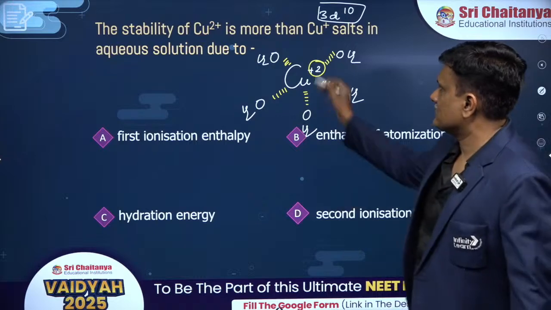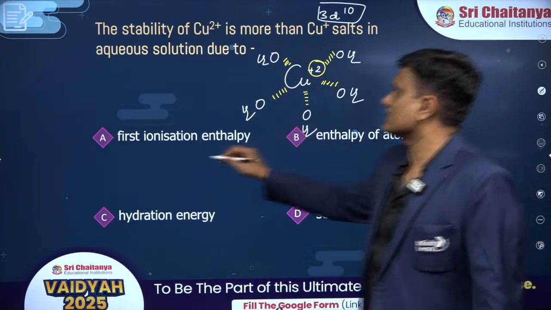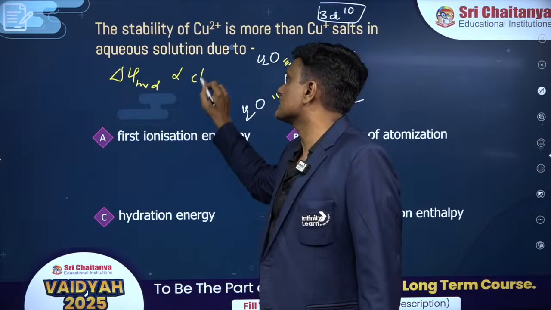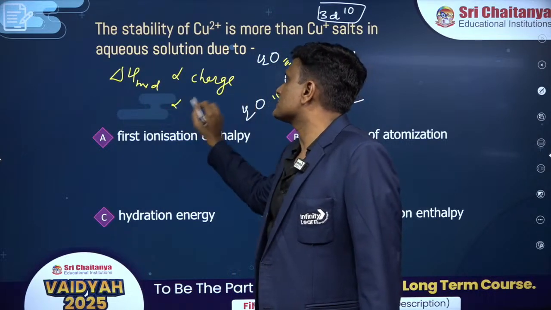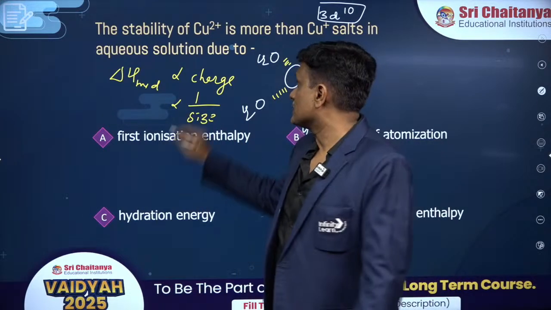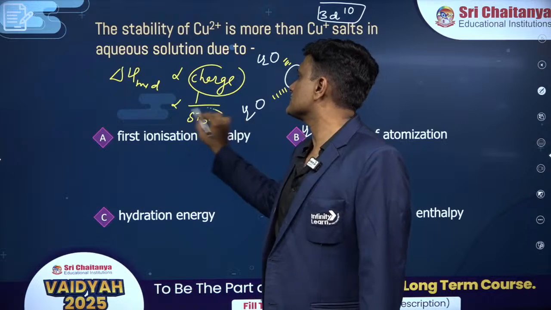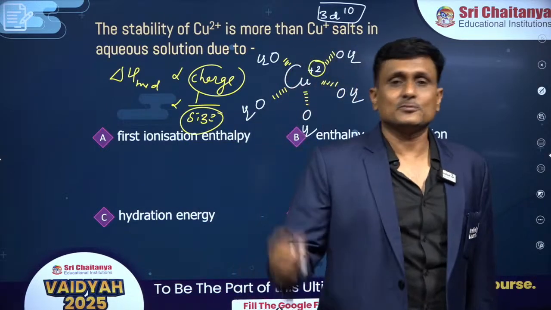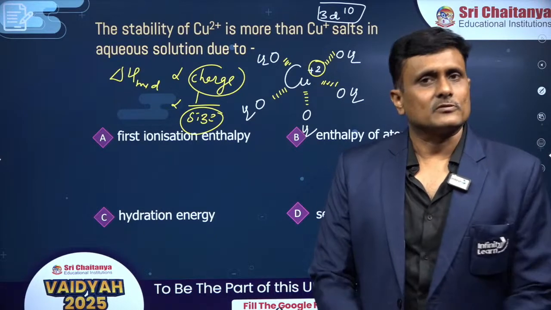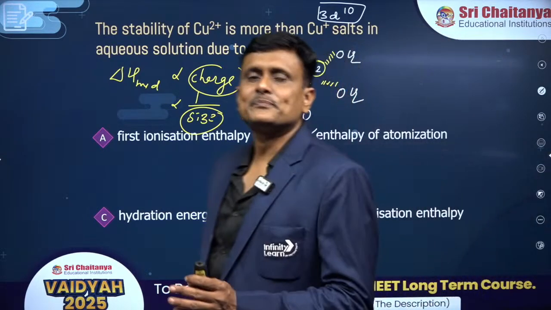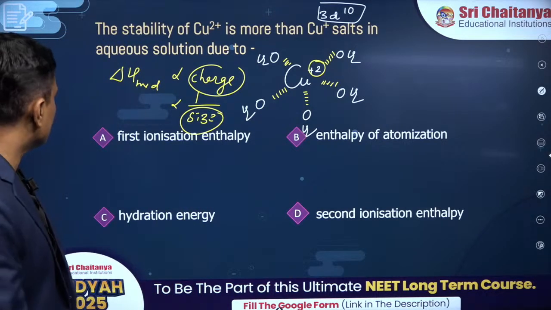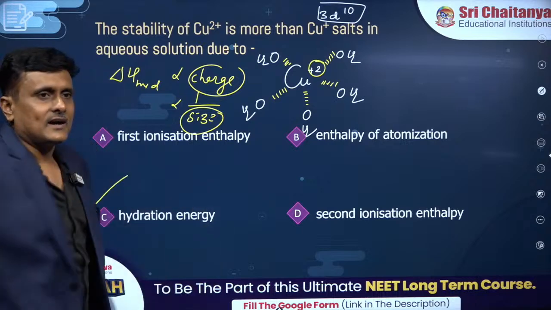Alright, so let's see, this is how it goes, right? We can say that when we talk about the amount of hydration, it is directly proportional to the charge, inversely proportional to size. These two factors are greater for what? Charge is greater for copper plus 2 as well as size is lesser for copper plus 2. Whichever has more positive charge will be smaller in size, isn't it? So we understand that copper plus 2 gets better hydrated. So in aqueous medium it is more stable. So the right answer is hydration energy.